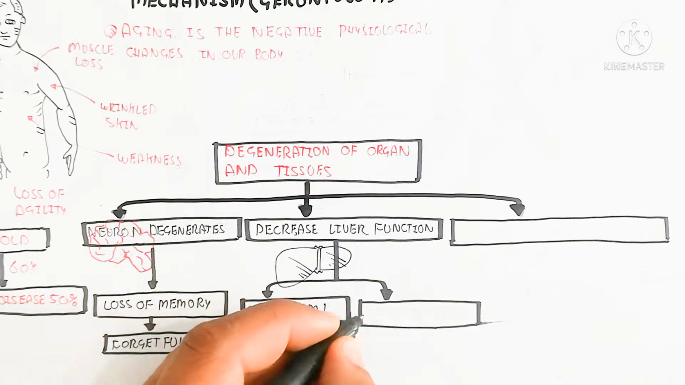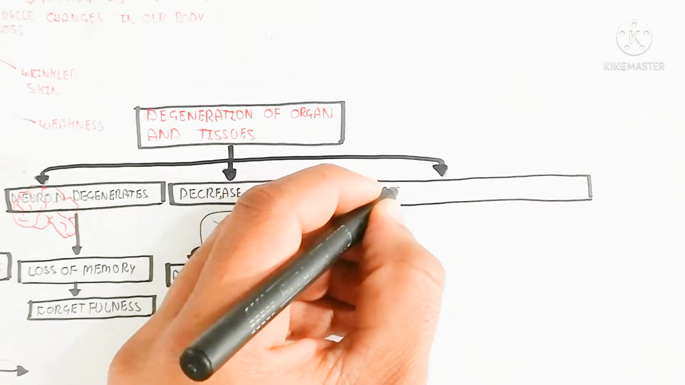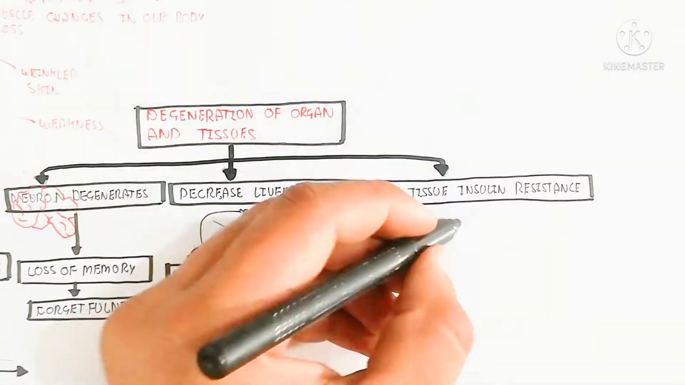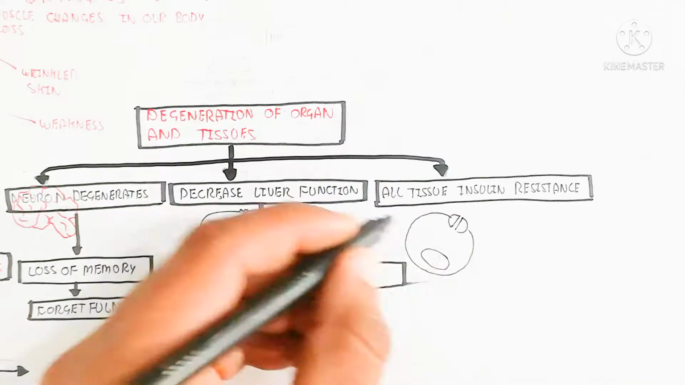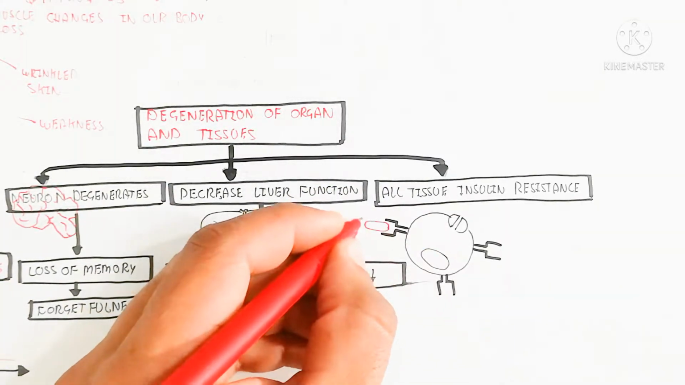With decreased liver function, anabolism will be decreased and catabolism is also decreased. In this way, glycogenesis will be decreased and insulin sensitivity will be decreased, and all tissues develop insulin resistance because the receptor will be damaged.